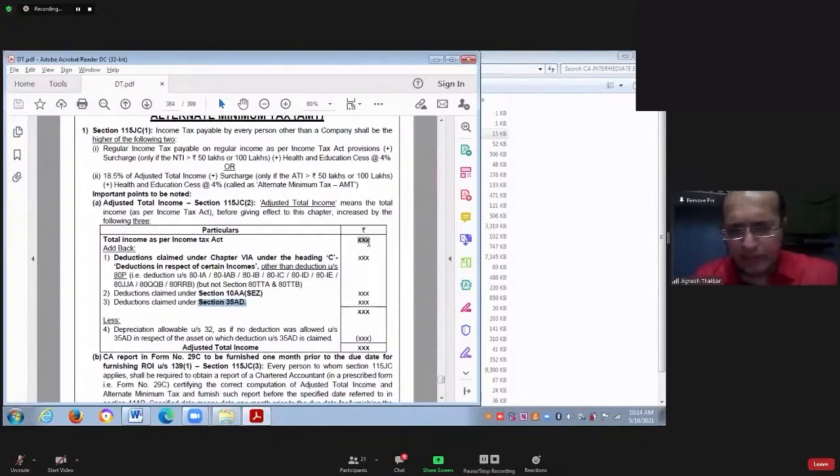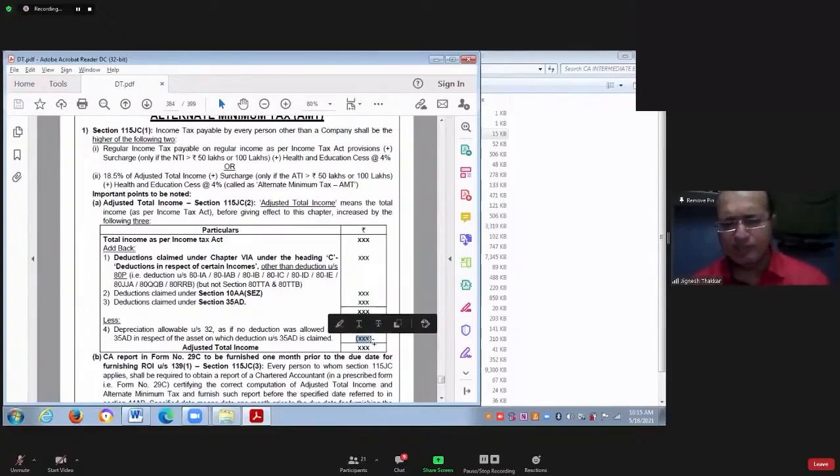So first of all, you take total income as per the normal provision. To that you add these 3 deductions. Thereafter you will arrive at a certain amount. From that amount, you deduct depreciation in connection with those assets which are acquired for specified business and for which deduction is already claimed.